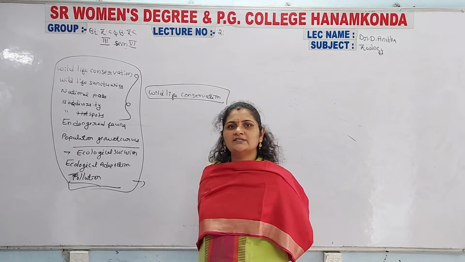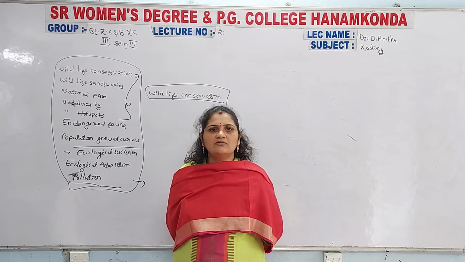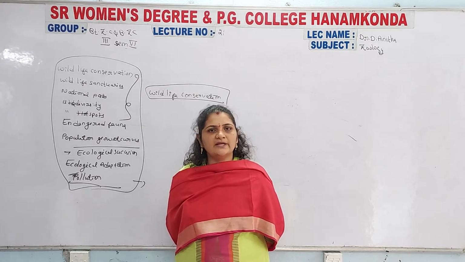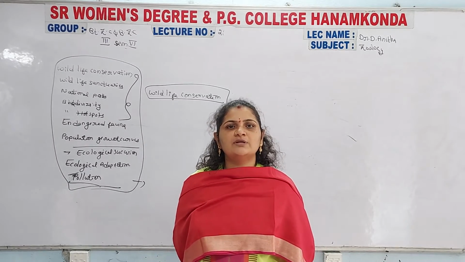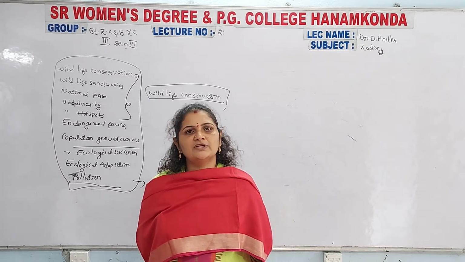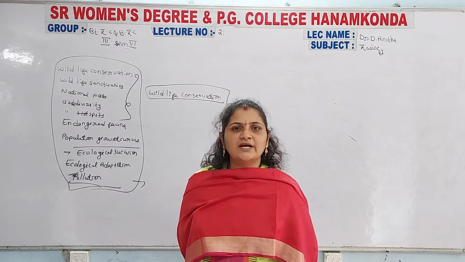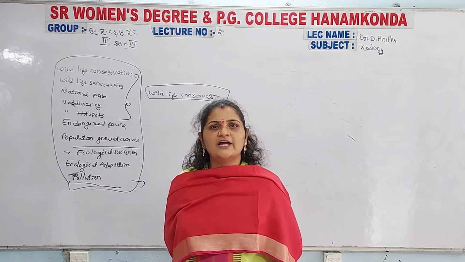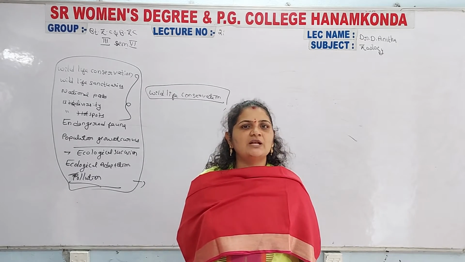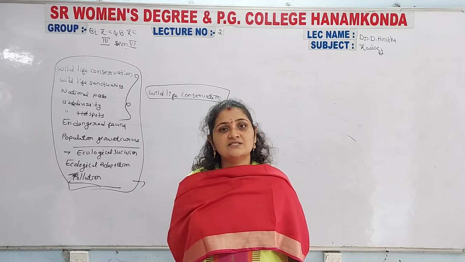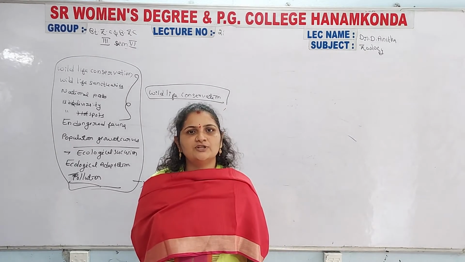After that you write how many species are left and how many vertebrates remain in India: the fish population, the amphibian population, the reptile population, the bird population and the mammal population. You write the numbers, for example amphibian species left at about 20,000, reptiles up to 16,000, and the bird population also less, up to 10 to 15,000.